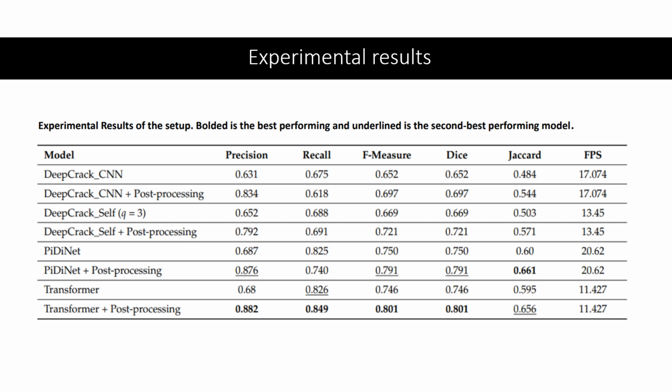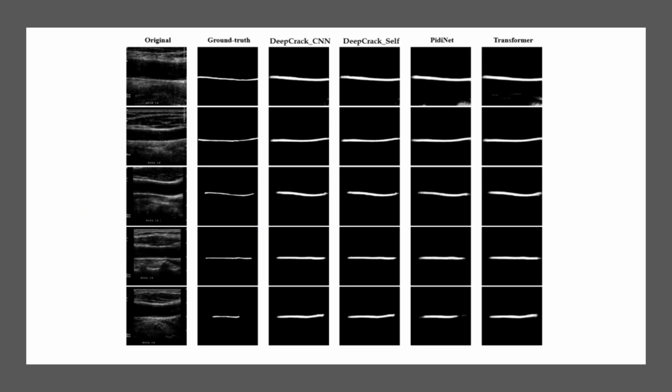It can be clearly seen that the transformer-based model after post-processing produced high results in terms of precision, recall, and dice. It also took less time for inference compared to others. The second best was PDNet, which also performed better in recall metric. Further, the self-oriented based network performed better than the CNN-based DeepCrack network.